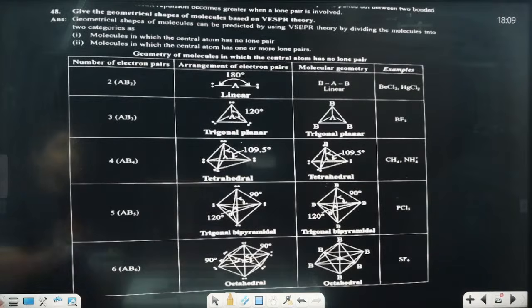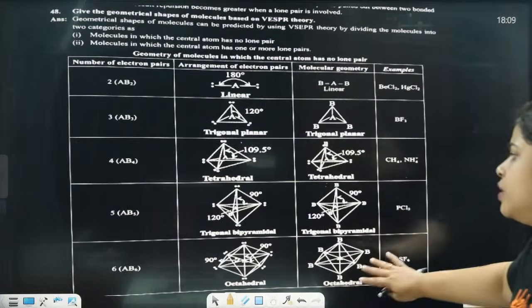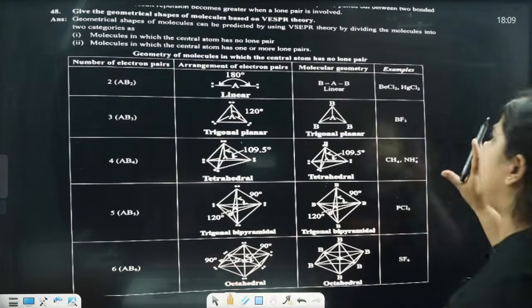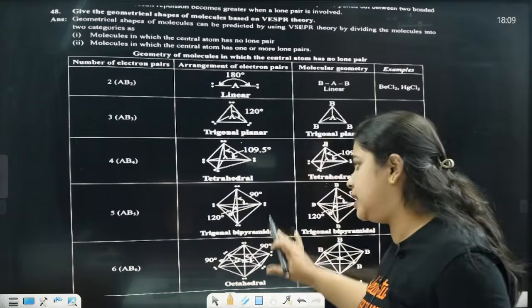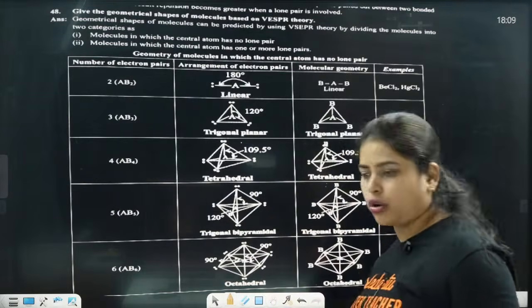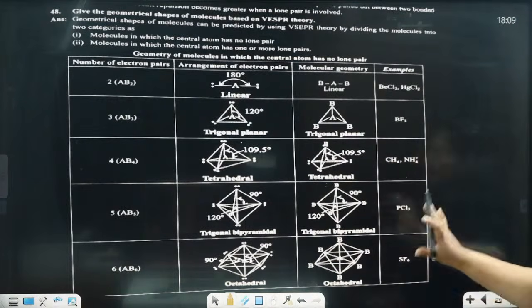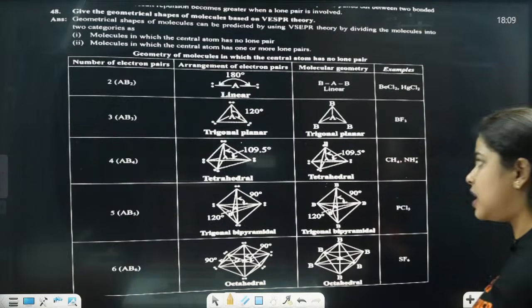Clear? Now this is another small question: give the geometrical shapes of molecules based on VSEPR theory. I don't know whether it is in your portion or not, but I took it as it is very important. If you remember it, you will have an idea which is linear, trigonal planar, tetrahedral, trigonal bipyramidal and octahedral. The structures will not be asked in this way. Don't take tension, the structures won't be asked, but most probably they will ask the structure name.